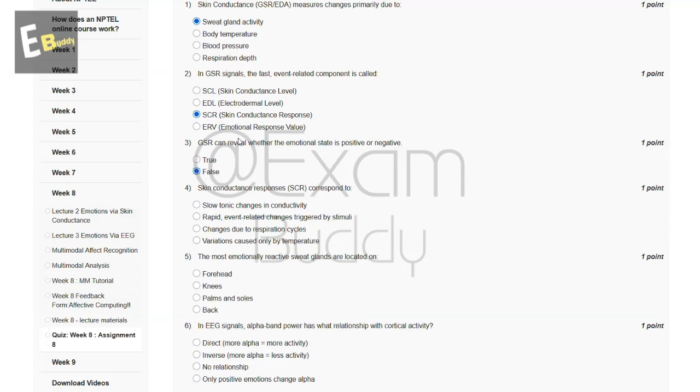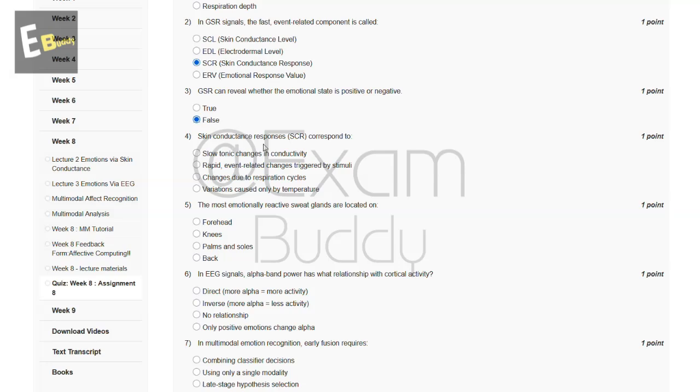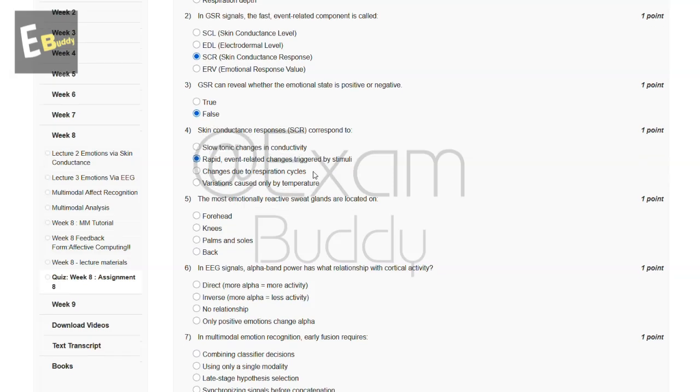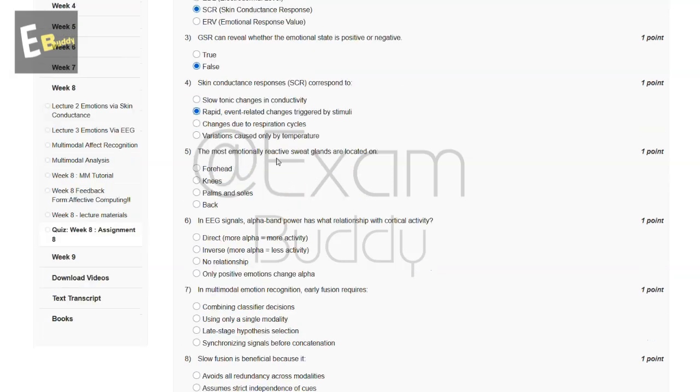And now let's go to our question number 4. Skin conductance responses, SCR, correspond to. So these are the options and the answer of our fourth question is B, rapid event-related changes triggered by stimuli. And now let's go to our question number 5. The most emotionally reactive sweat glands are located on. So these are the options and the answer of our fifth question is C, palms and soles. And now let's go to our question number 6.